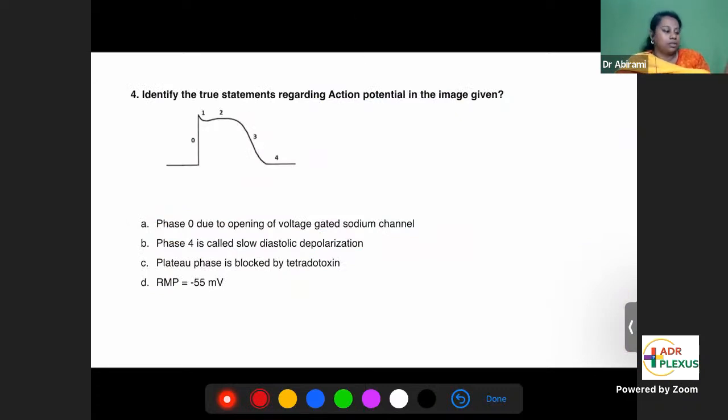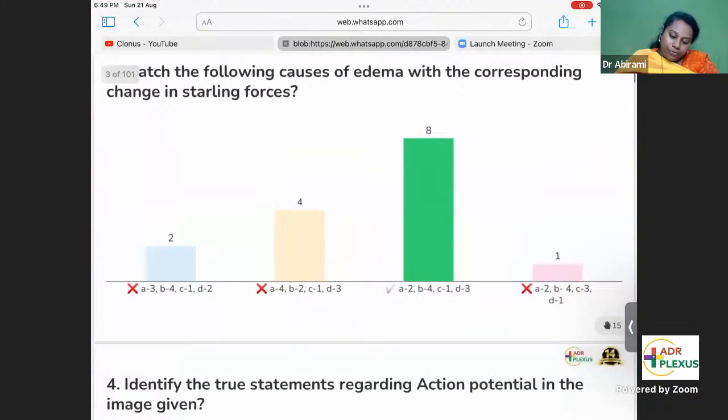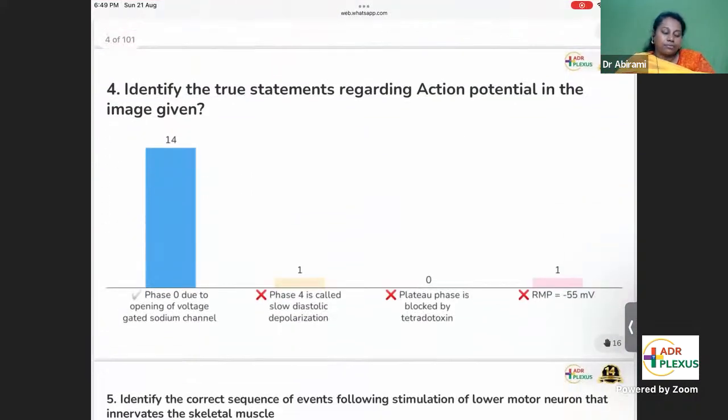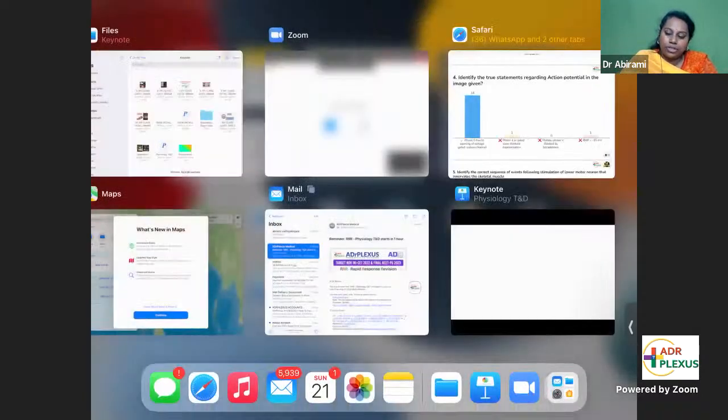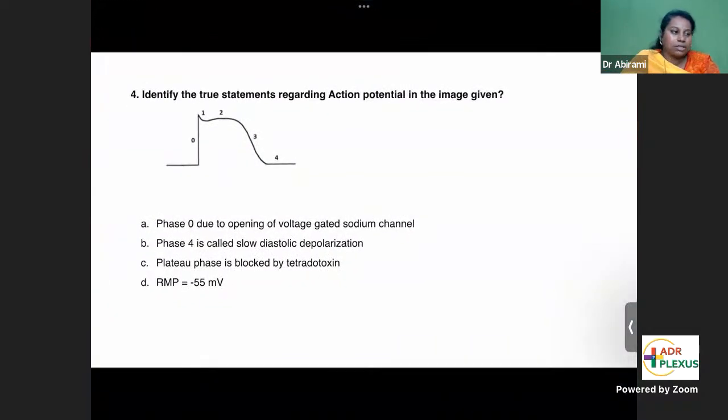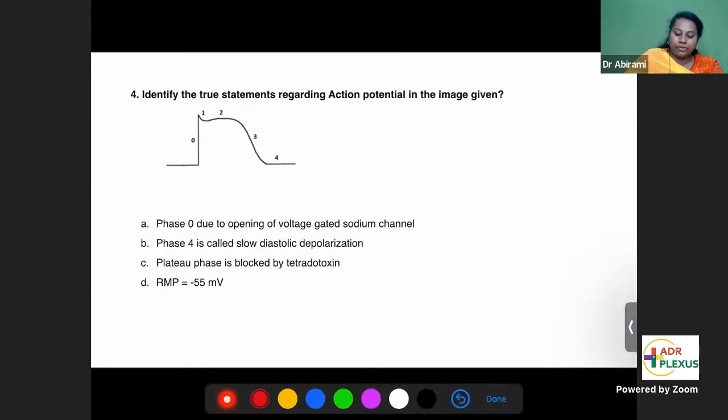The fourth question. We'll see how many of you have done this well. Identify the true statements regarding action potential in the given image. The question is about action potential. Yes, most of you have given it right. This was the action potential curve that was given.